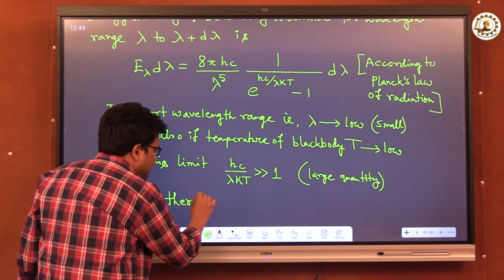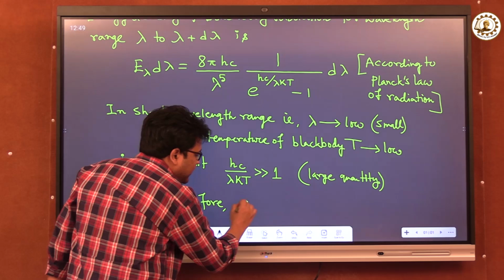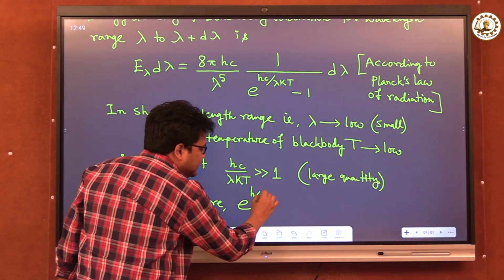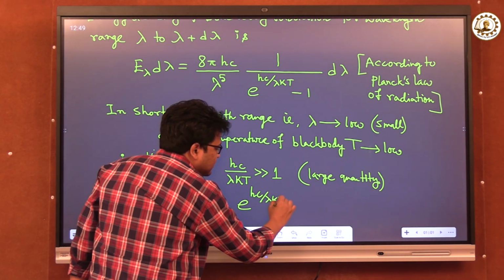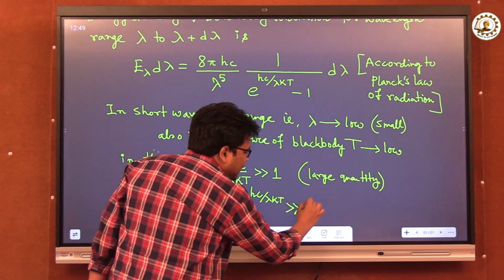So therefore, e to the power hc by lambda kT is also much greater than 1.